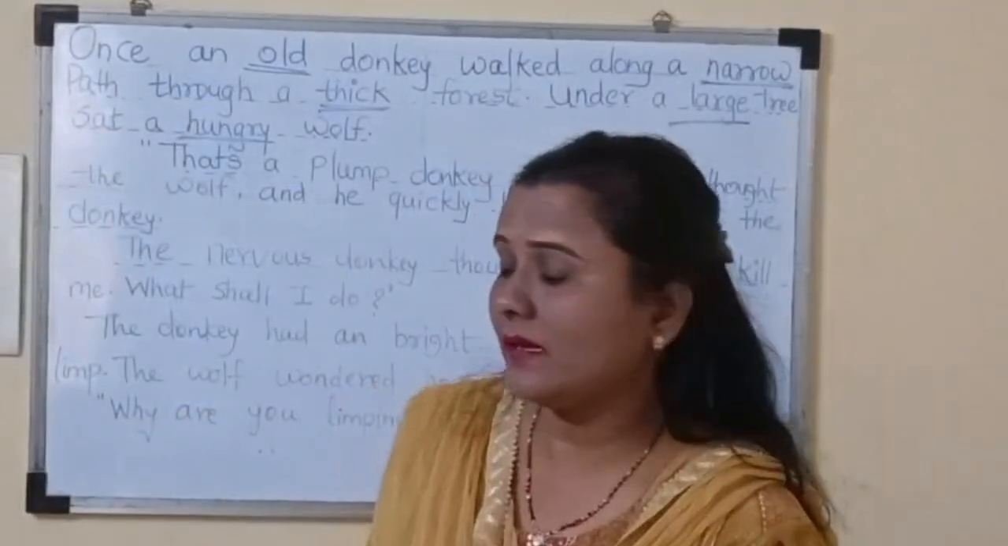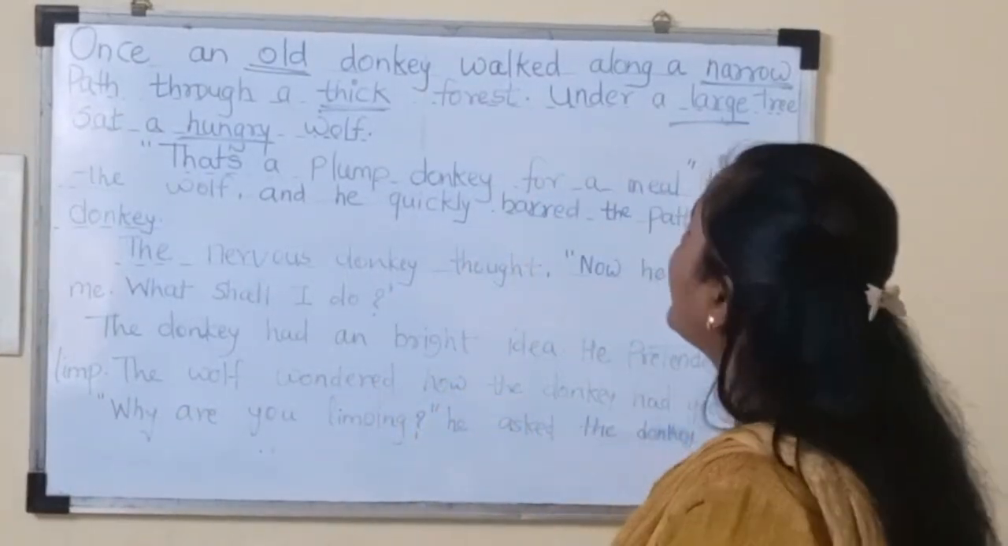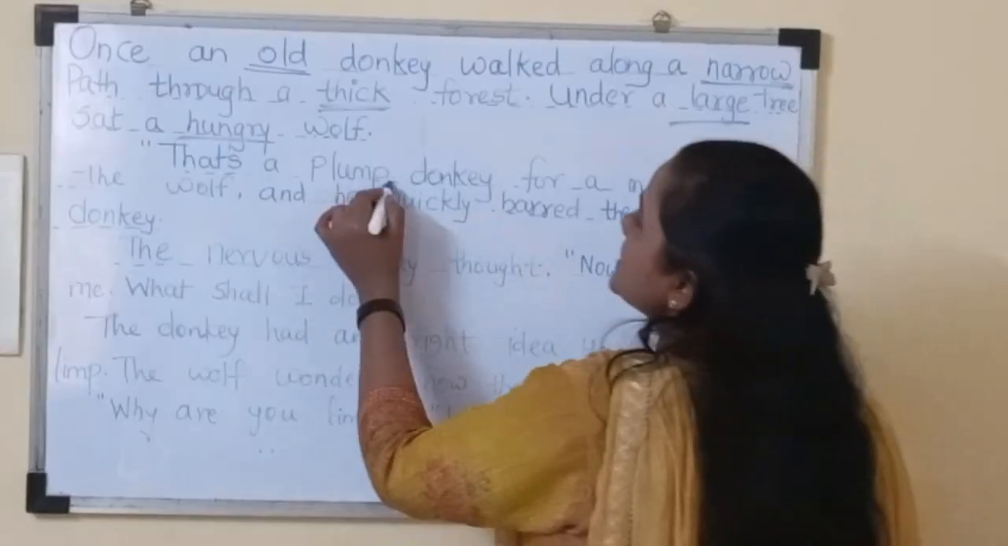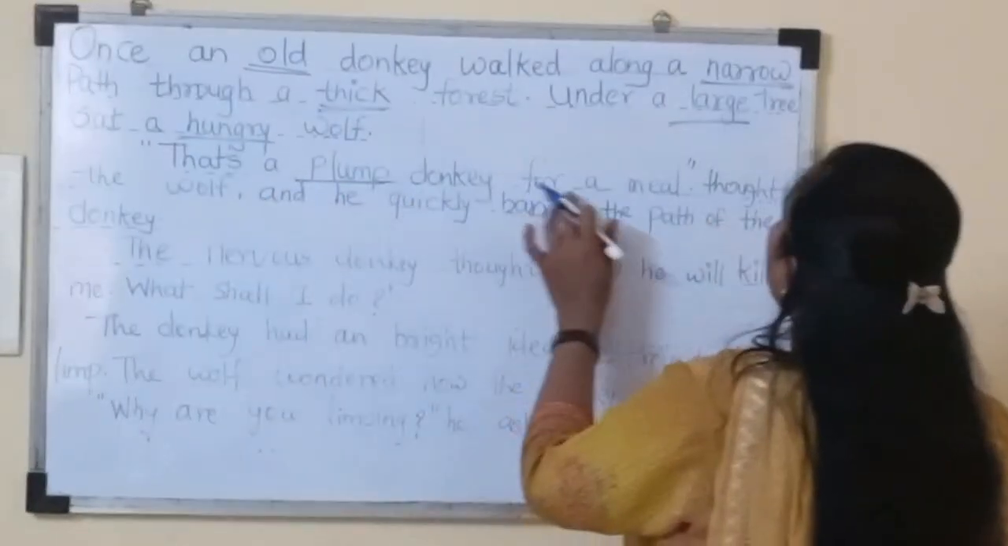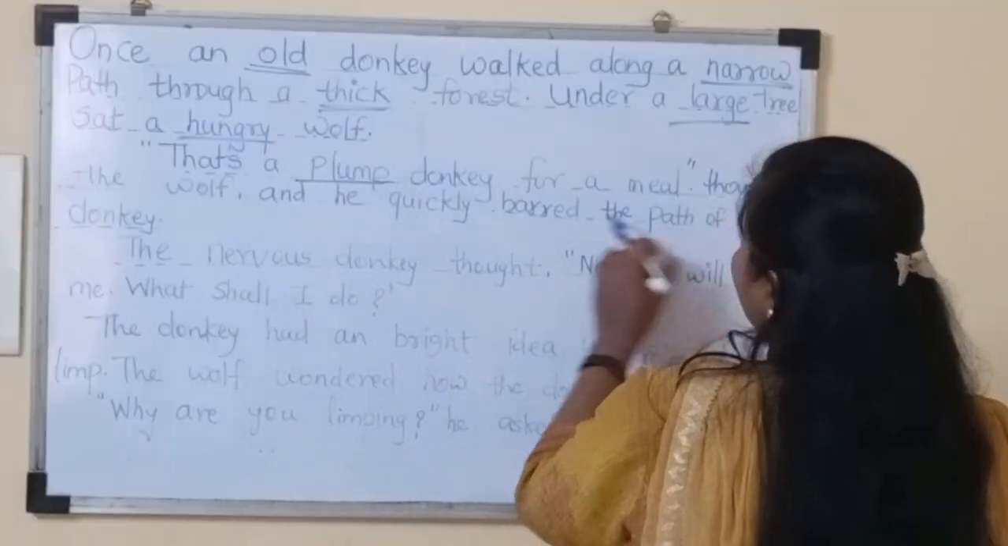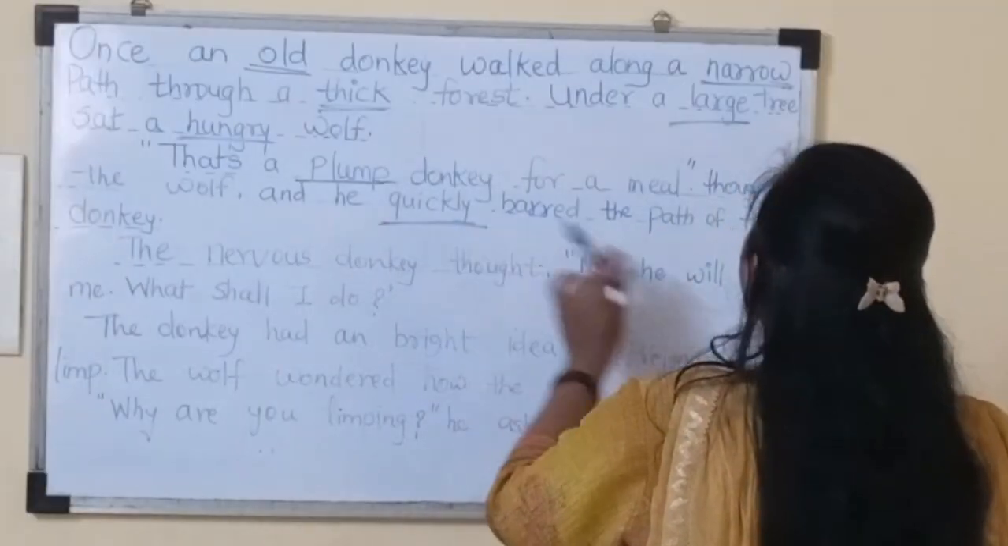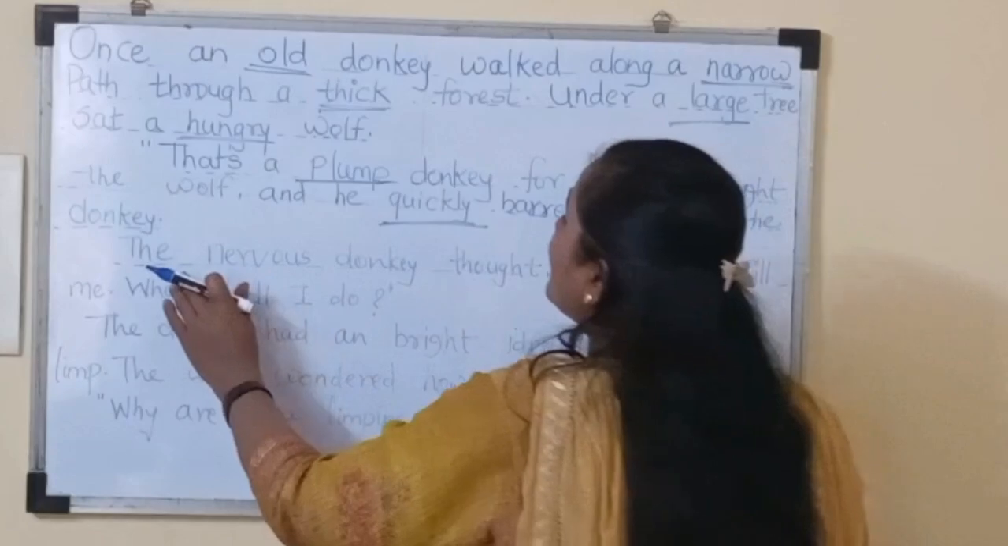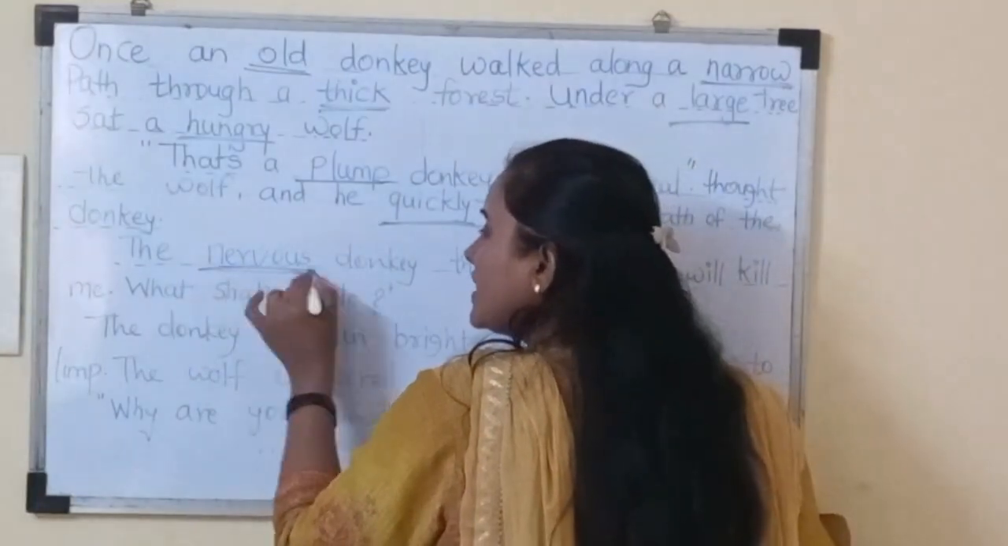Now in the next paragraph, tell me the answers. That's a plump donkey. That means plump is an adjective. For a meal, thought the wolf, and he quickly barred the path. Quickly is a describing word. Path of the donkey. The nervous donkey. Nervous is also an adjective. Yes.